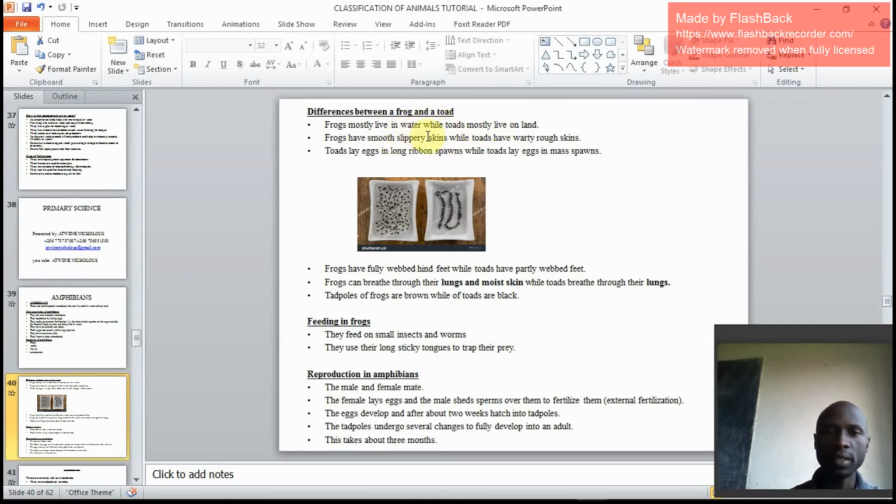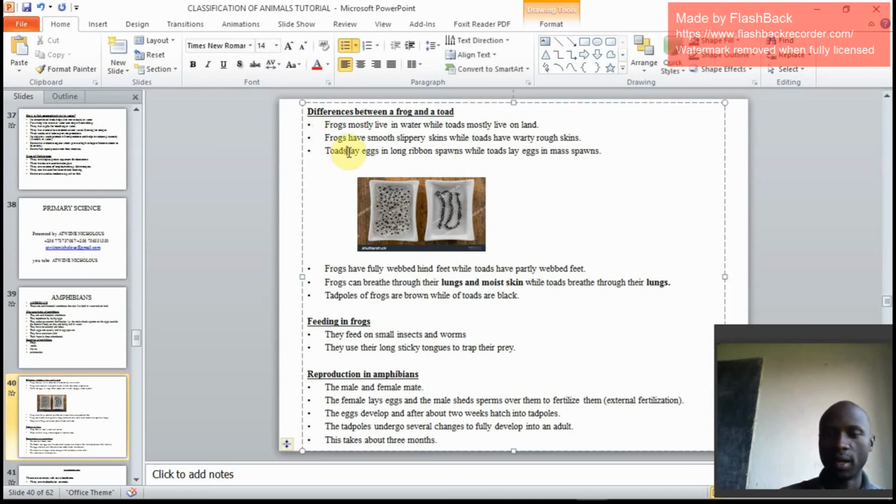Frogs have smooth, slippery skin, while toads have warty, rough skins. That's absolute. For frogs, their skin is smooth, but for toads, their skin is warty and rough.